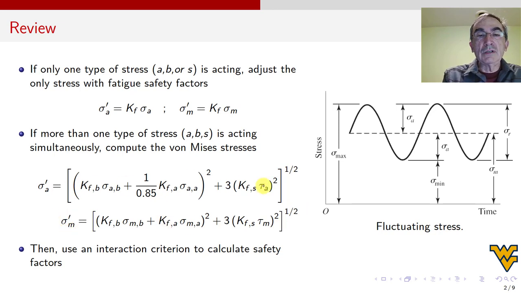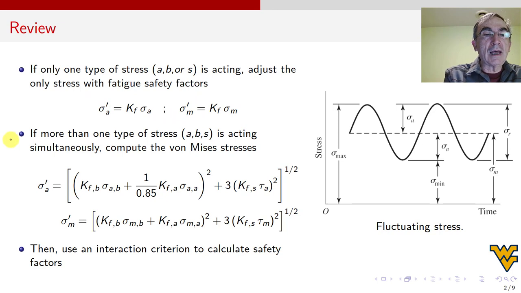And if I use this equation, I get the sigma a prime. And if there are certain things that you don't understand, like for example this 0.85, that means that you forgot what you watched, or you didn't watch some video where I explained this. But at the end of the day, we have two values, sigma a prime and sigma m prime, here or here. It doesn't matter.